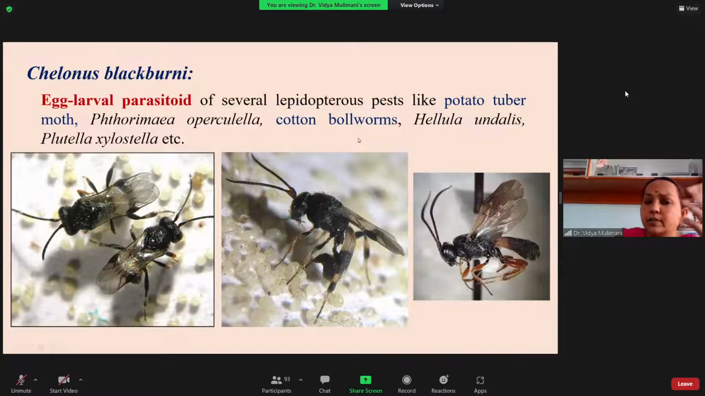And also in the case of cotton, it is released for the control of bollworms. Another one is Hellula, which is a major head borer in cabbage, and Plutella xylostella in cabbage. So these are the